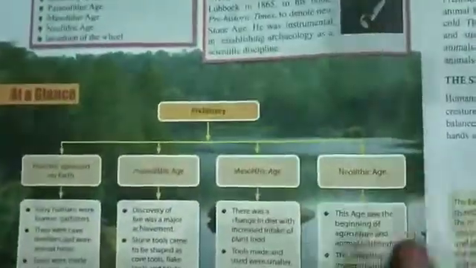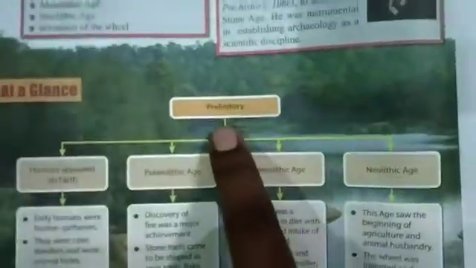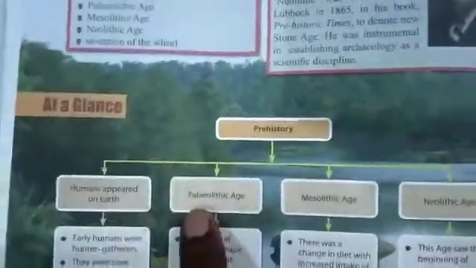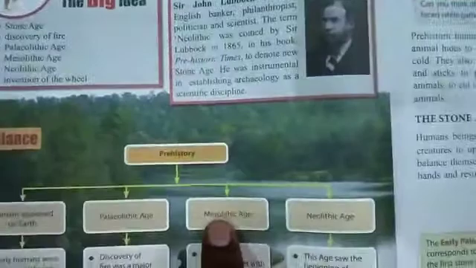In this chapter, we will be studying about the prehistory period, in which we will study about when the human appeared on earth, the Paleolithic age, the Mesolithic age, and the Neolithic age.